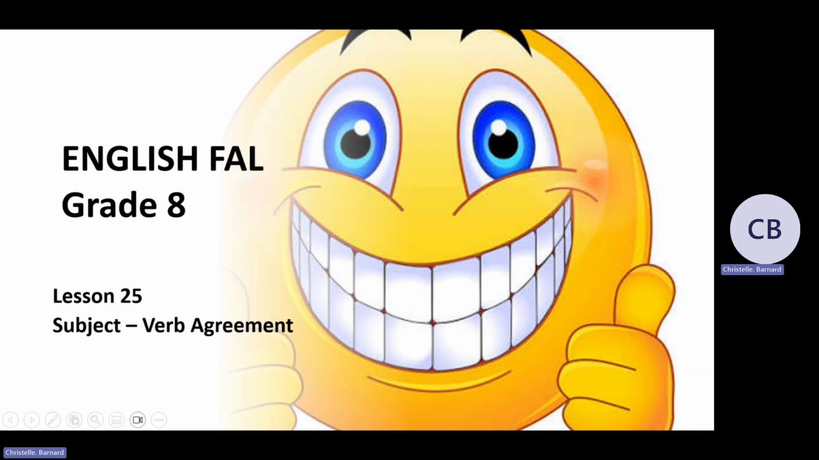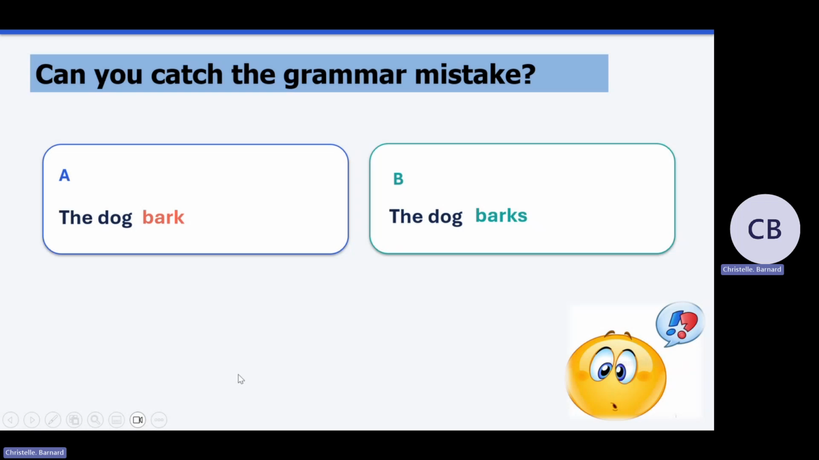Now, you might be wondering, what is subject-verb agreement? Let's take a look. First, I want to start off by seeing if you can spot the mistake. Can you see the grammar mistake? We have two blocks on the board. On the left is "the dog bark," and on the right, on the B side, it's "the dog barks." Now, what do you see? Which one of these sounds right to you? Which sentence sounds right? The dog bark or the dog barks?